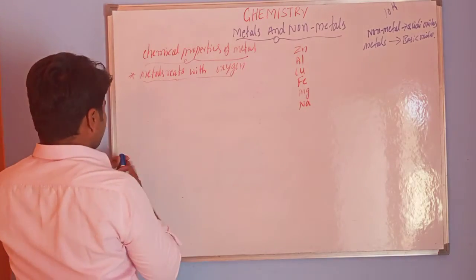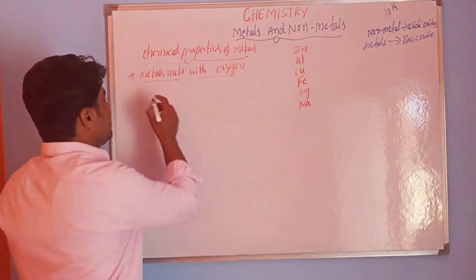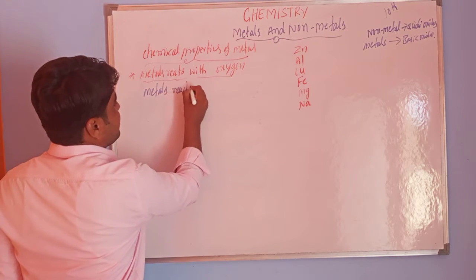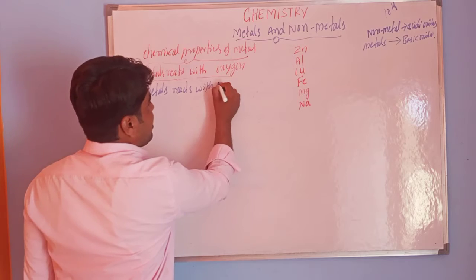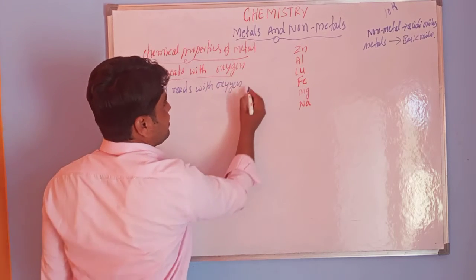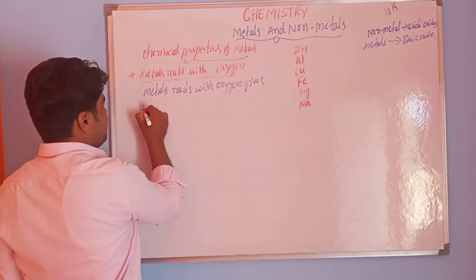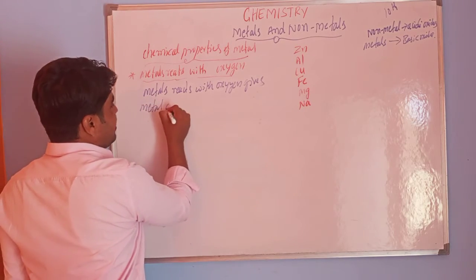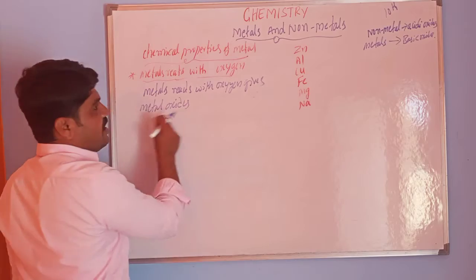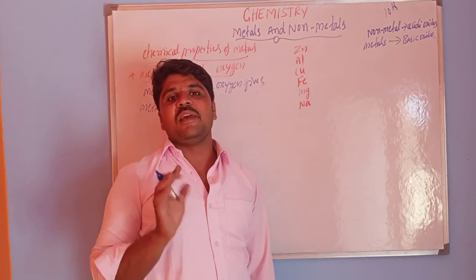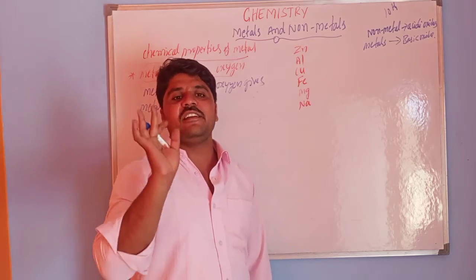This is very important. Metals react with oxygen to give metal oxides. These metal oxides are basic in nature.